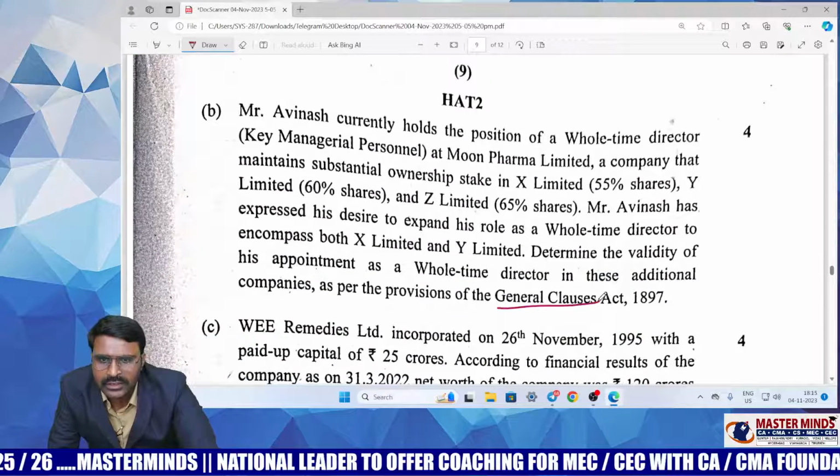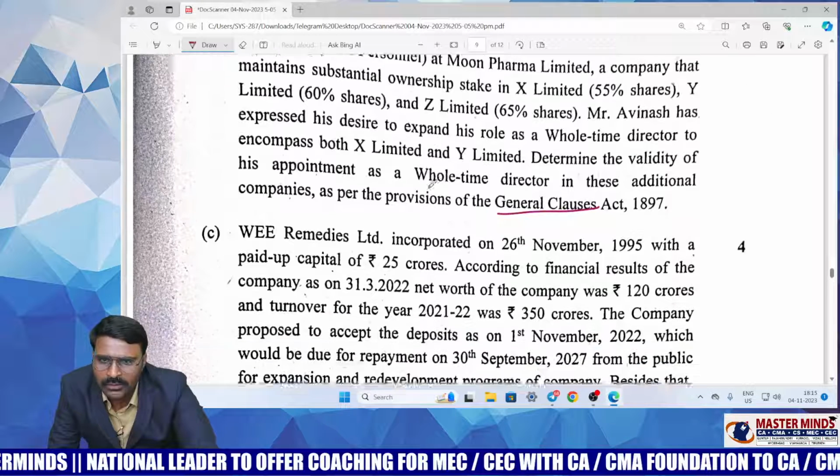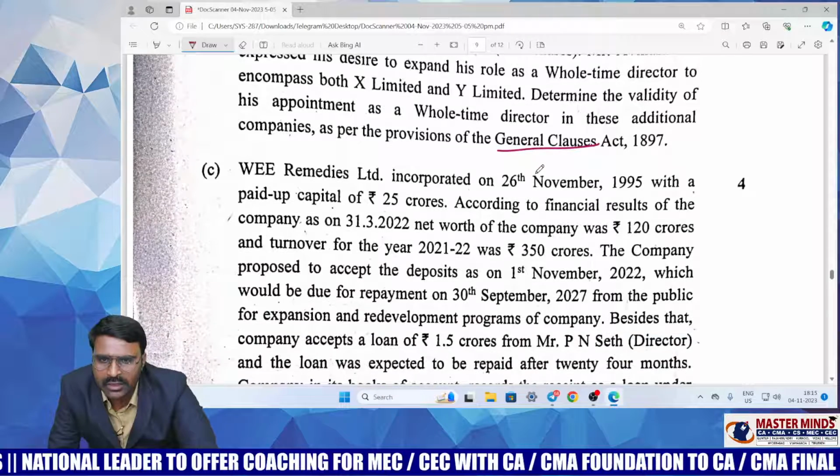And this is General Clauses Act related to plurals. A person can become a director of 2 subsidiary companies, that is, the singular includes plural. That's what the General Clauses Act says.